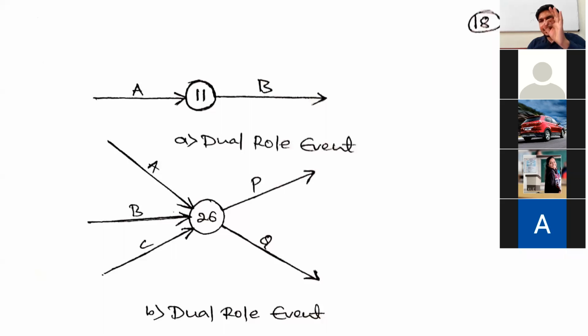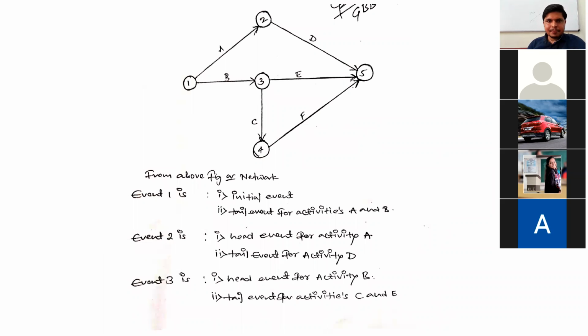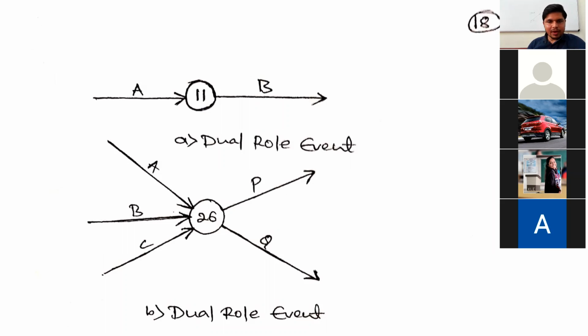Keep it in mind. In every network diagram, all the events are dual role events, except the initial event and the final event. Okay, keep it in mind.